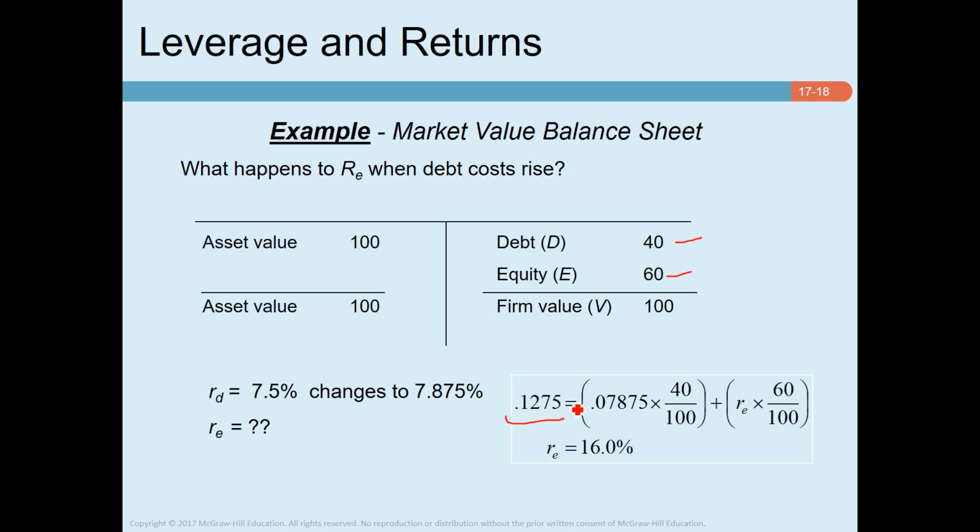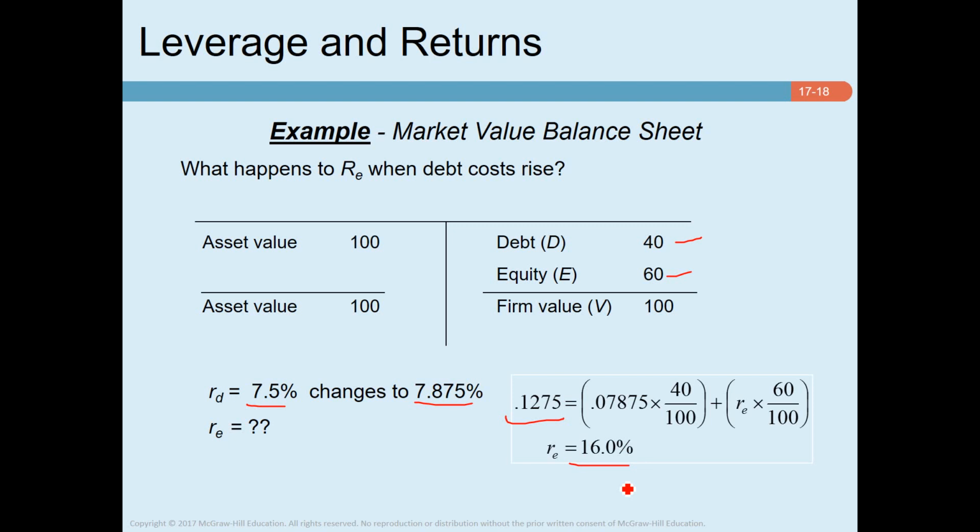Since the company has more debt than before, the debt holders are likely to demand a higher interest rate. So previously it was 7.5%, now it increased to 7.875%. Okay, as a result, you can see that cost of equity now is 16%.